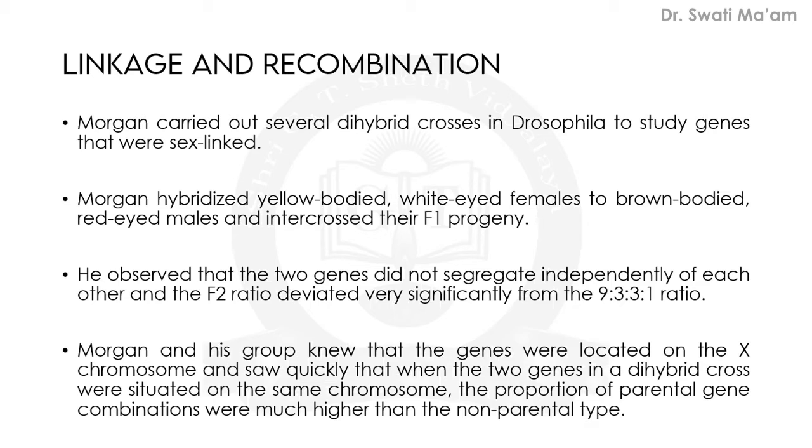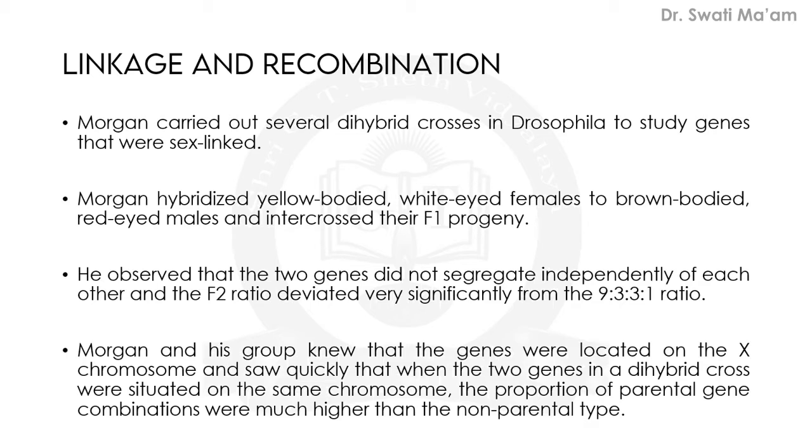So actually the result should match the dihybrid ratio which was obtained by Mendel. But he observed that the two genes did not segregate independently of each other. So this statement is against the third law of Mendel, which stated that the two genes segregate separately, they are independently assorted.